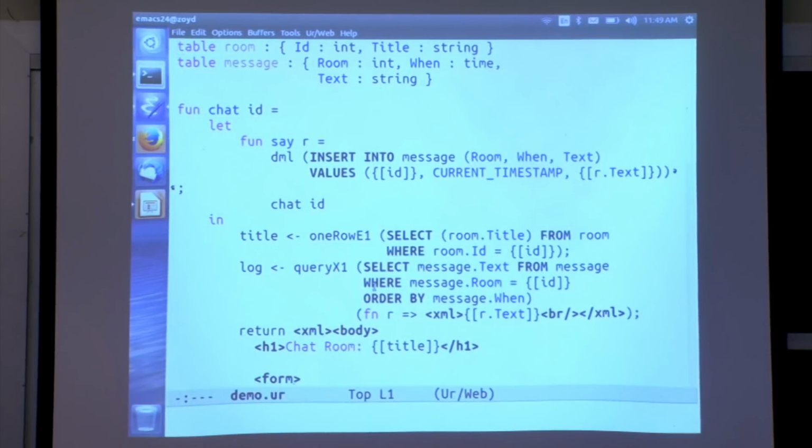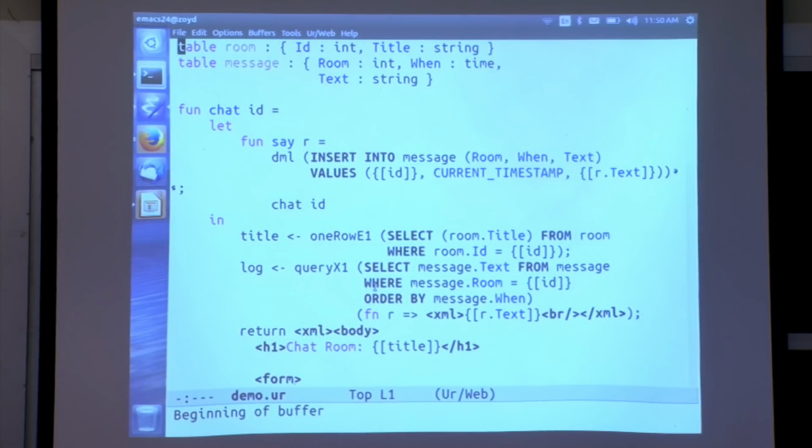And just to quickly go over some of how this works again, so we have these two SQL tables that are just declared in this first-class way inside the programming language, and we give the schema of each table, and then later when we try to access those tables, the compiler will check that we're accessing them in a way that's consistent with the schema from a typing perspective.